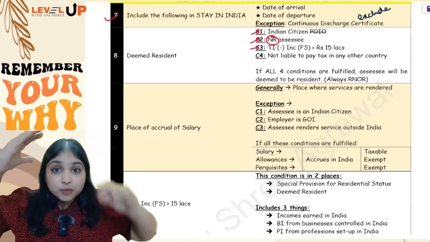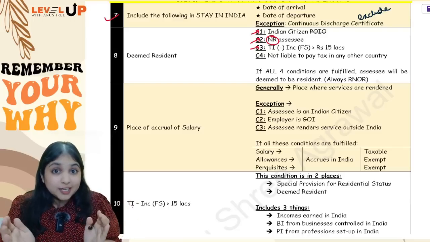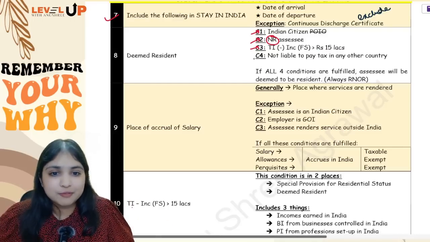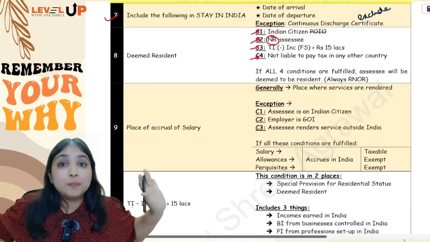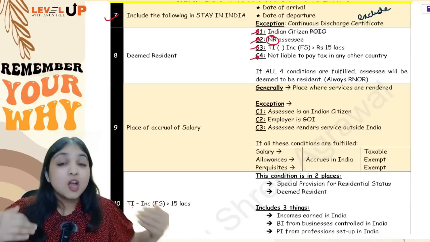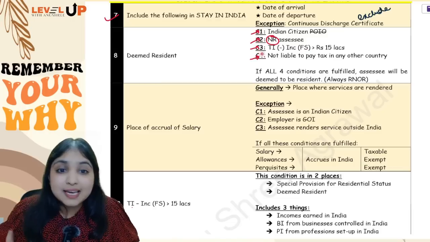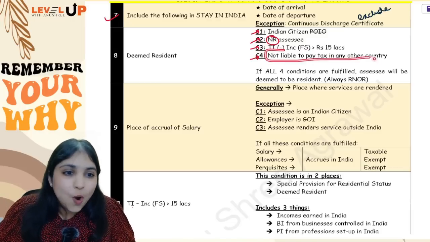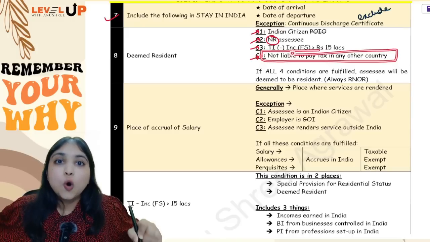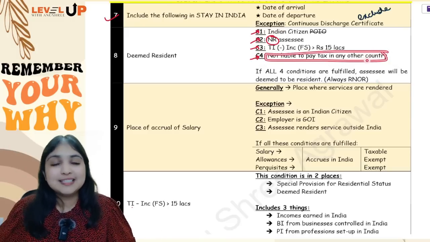Condition number 3, from the total income, if you subtract income from foreign source, which means I'm talking only about income from Indian source, it should be more than 15 lakh rupees. And condition number 4, the assessee should not be liable to pay tax in any other country, which means assessee must be living in a tax haven, or assessee must be living in a country where there is no income tax. Remember, in case the question is silent, you cannot assume this condition. You can say that this condition is fulfilled only if the examiner gives you some hint about this condition. Only then you can say this condition is fulfilled.